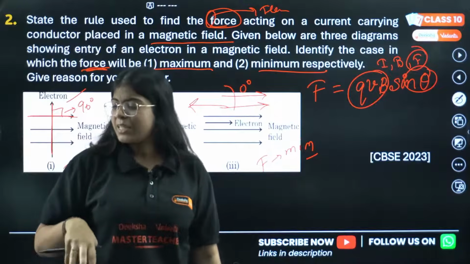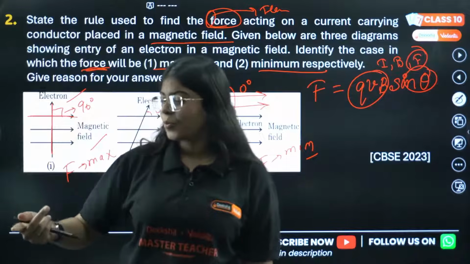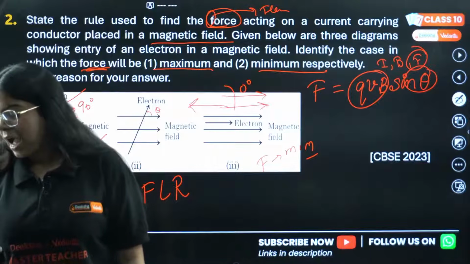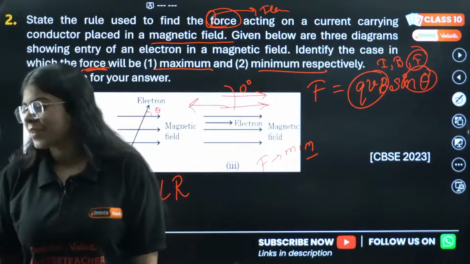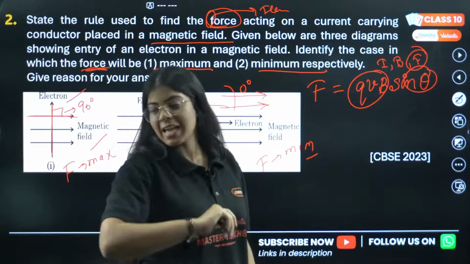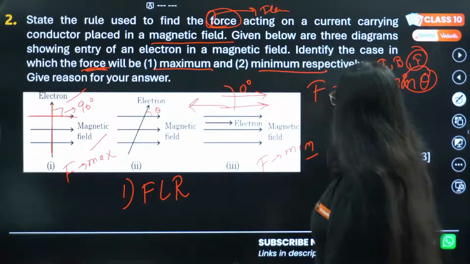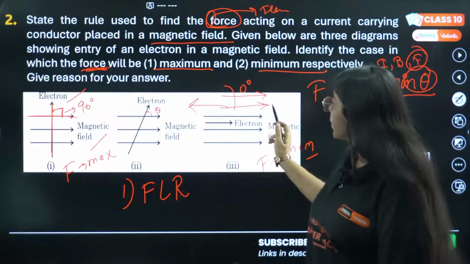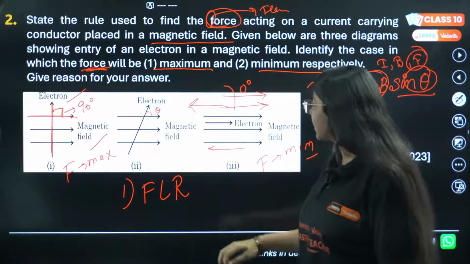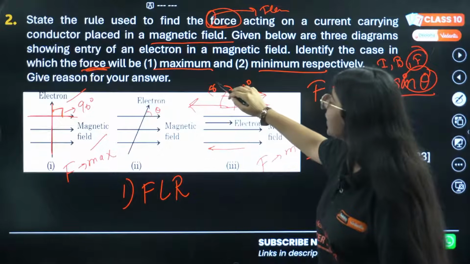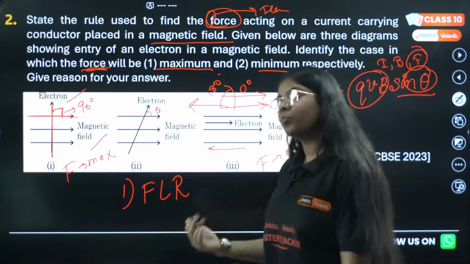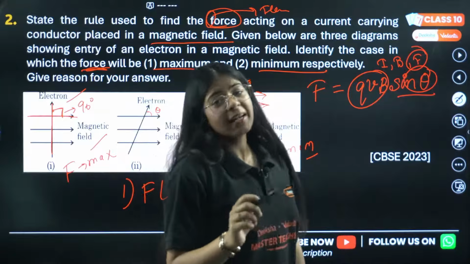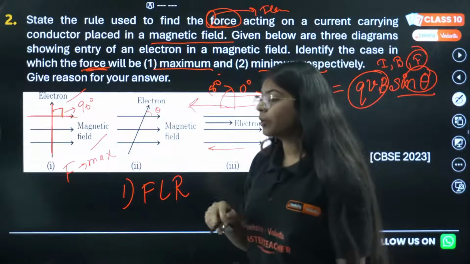See, Garvit, I'm teaching physics right now. You probably need to ask this from some chemistry teacher. I'm not ignoring anyone's answer. I know you've said it's sine theta. I explained that also, right? In sine theta, for 90 degrees, sine has maximum value. For 0 or 180, even if the electron goes the other way, the angle will be either 180 or 0. For both, the sine value is 0. For both, force will be minimum, and for 90 degrees, force will be maximum.